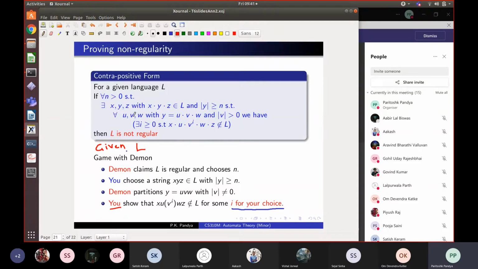So you see, all the for-all quantifier variables are chosen by the daemon and the exist variables are chosen by you. This is how you play the game. And if you have a way of choosing these variables such that for any move of the daemon you have an answering move, then you have a winning strategy. That is, a strategy is: given any play of the daemon, you have an answering play, such that you always win. And if you can always win, then you have shown that the language is not regular. So is the outline of the argument clear? We will follow this argument on one example, and so this will become more clear.